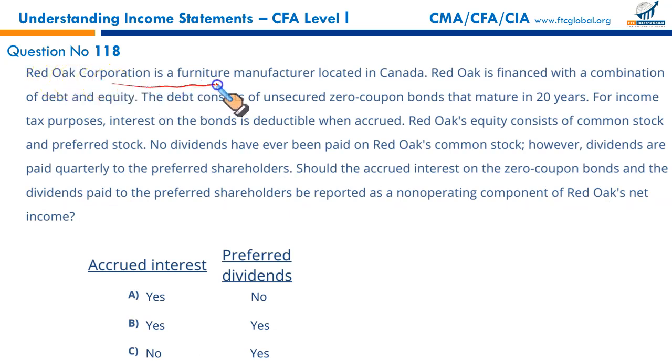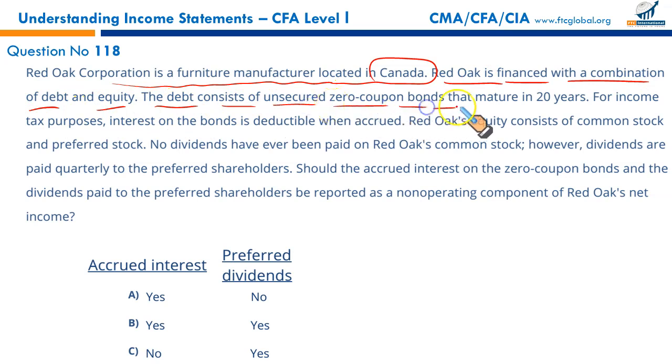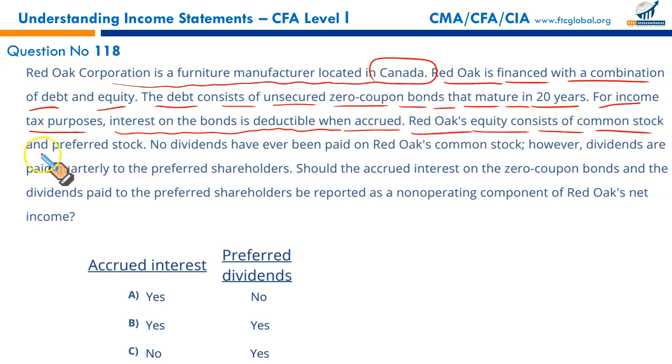Red Oak Corporation is a furniture manufacturer located in Canada. Red Oak is financed with a combination of debt and equity. The debt consists of unsecured zero coupon bonds that mature in 20 years. For income tax purposes, interest on the bond is deductible when accrued. Red Oak's equity consists of common stock and preferred stock.